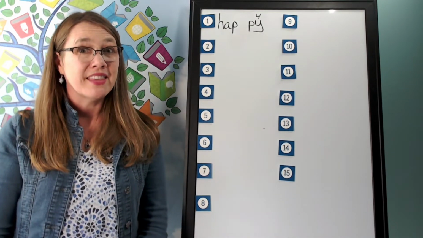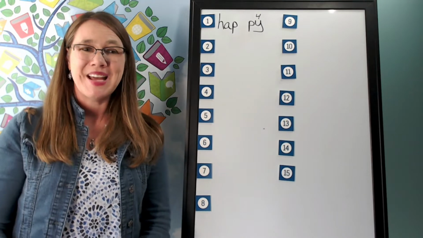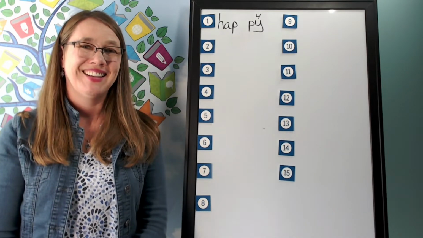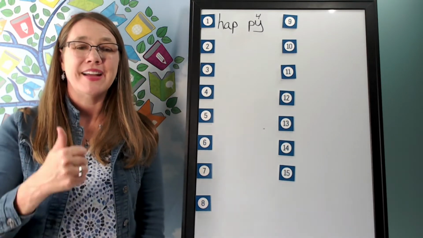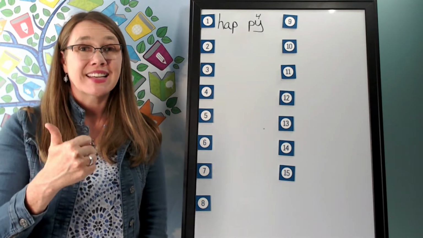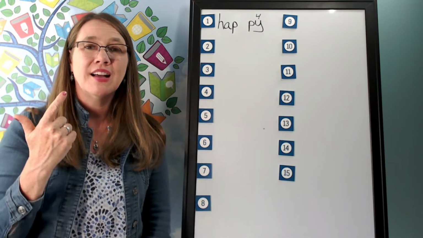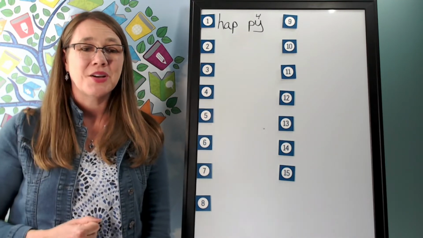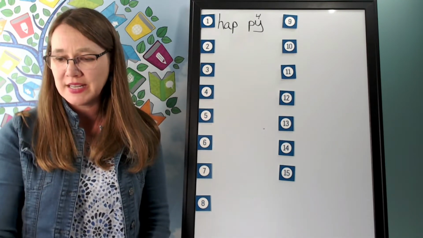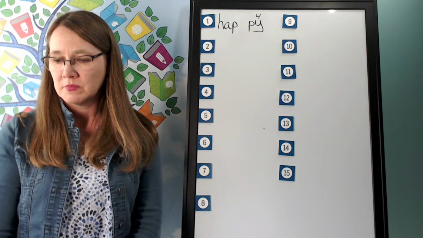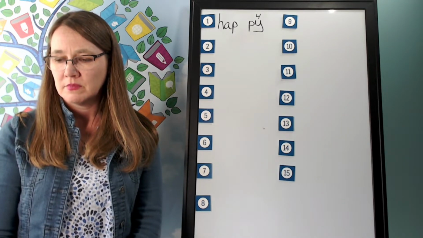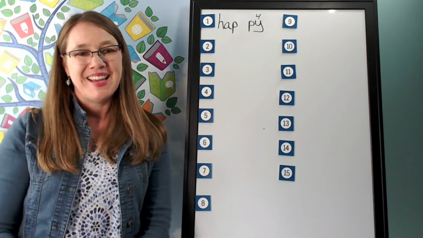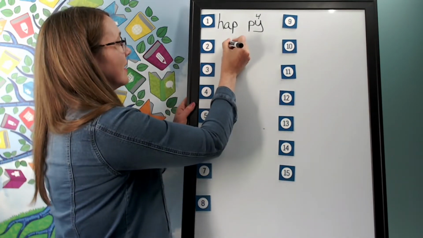The next word is cry. Oh no, I think I will cry. Go ahead and say cry. Let's sound it out together. Cry. K. This is a k, s, i. Use a y, i, e. Go ahead and write cry, sounding it out as you write it. And help me to write it.